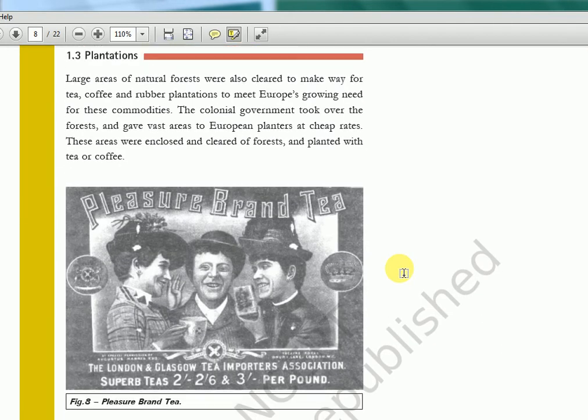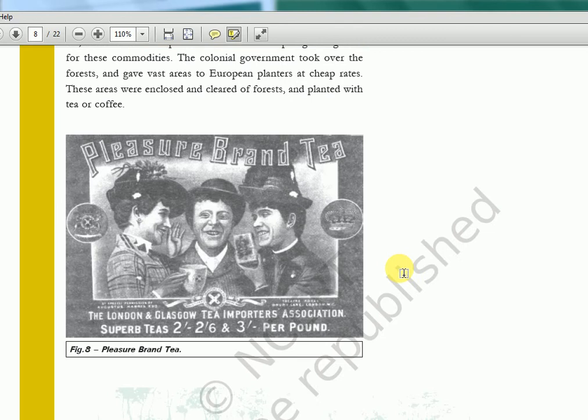Okay. So plantations, you know what is plantations? Like in hectares of land, they'll be growing cash crops, like sugar cane or tea, rubber. These kinds of things are grown in huge numbers. Obviously again they need a lot of land, so they'll be clearing forest. So this is also one reason for deforestation.